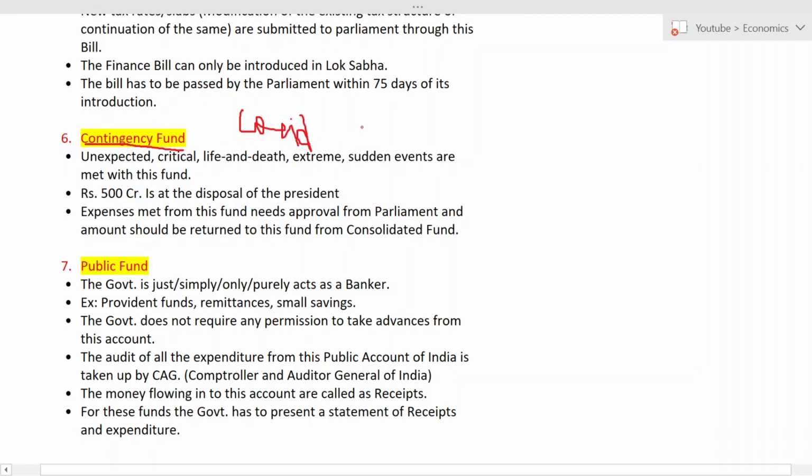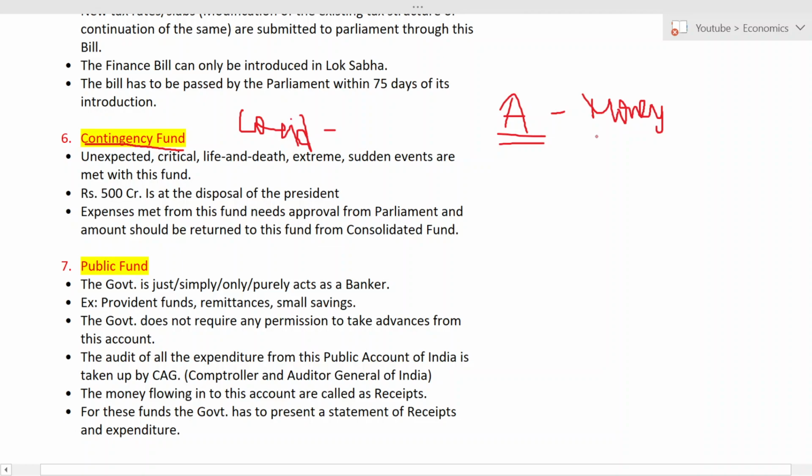If any state has to meet these kinds of expenses, let us assume state A. All over the world, COVID has hit and all of them are suffering. But in state A, COVID is increasing and they need money to meet expenses to buy medicines, vaccines.